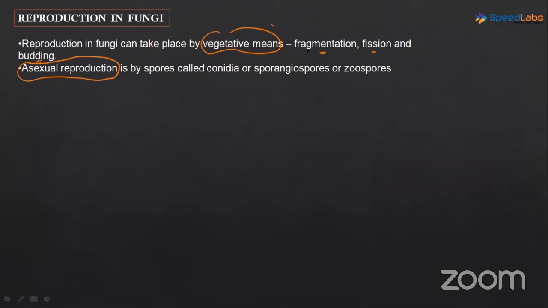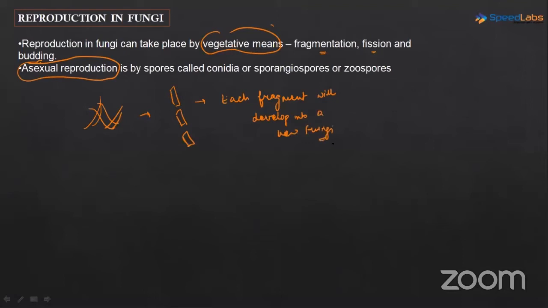If the hyphae or the filaments get broken down into fragments, then each fragment will develop into a new fungus. It will start to exist independently.